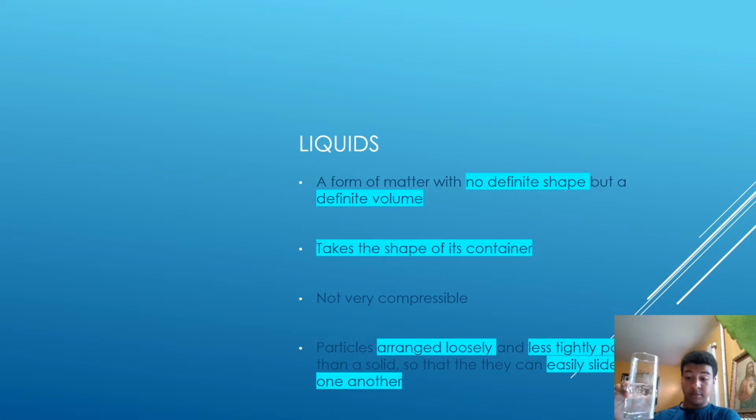Example, water. As you can see, this is a glass of water. And right here, this is a set volume. This will not change unless it undergoes some sort of change. However, if I were to move it into a different container, hopefully I don't spill it. As you can see, it has now changed shape to fit the container it's in. That's how they work.